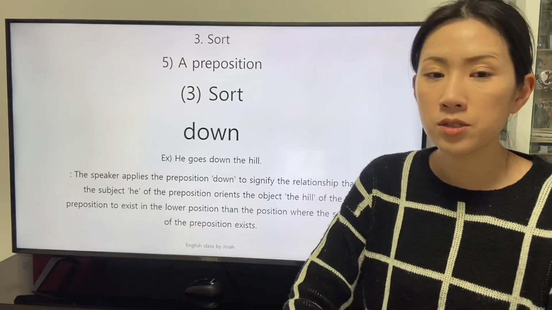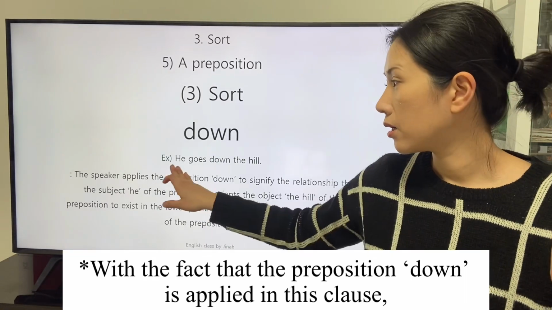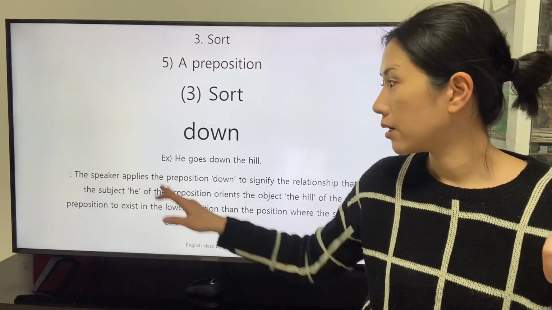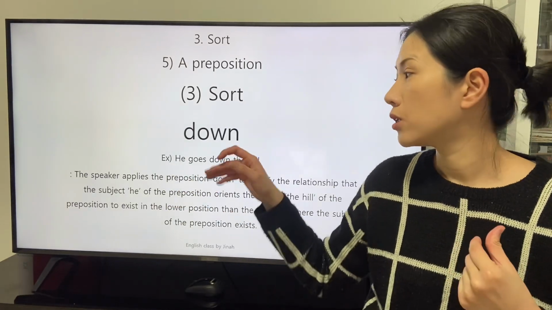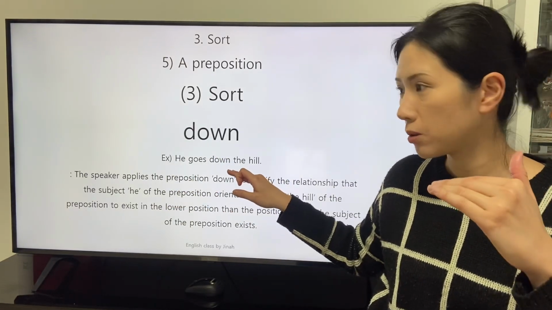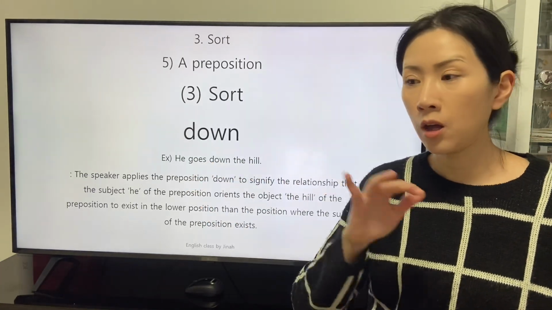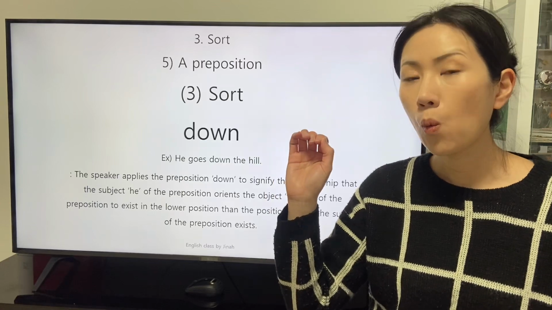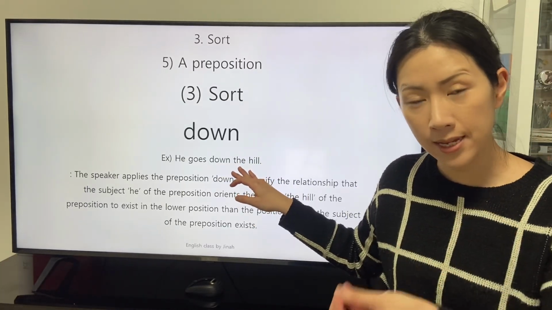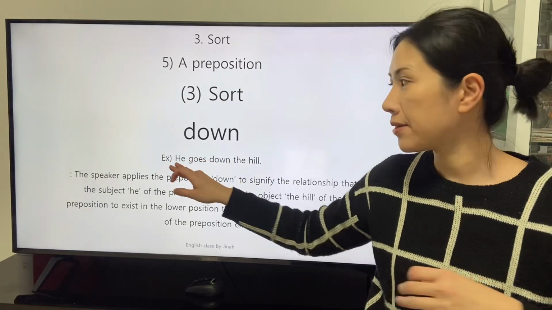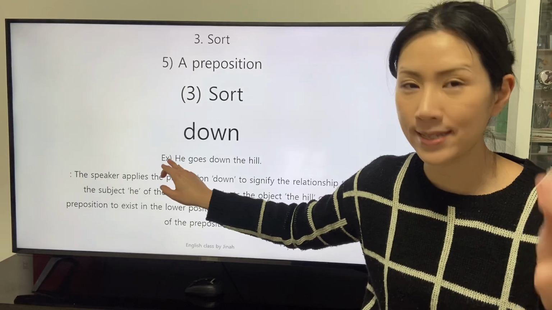There is a clause, he goes down the hill. The subject of the preposition, he, orients the position where the object, the hill, exists. The position where the object, the hill, exists is lower than the position where the subject, he, exists.